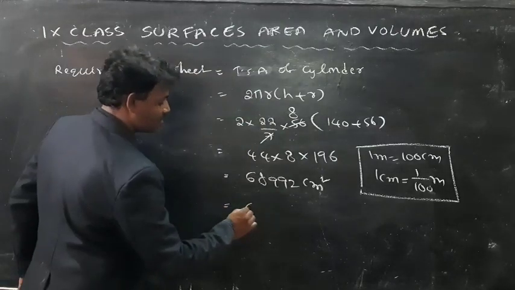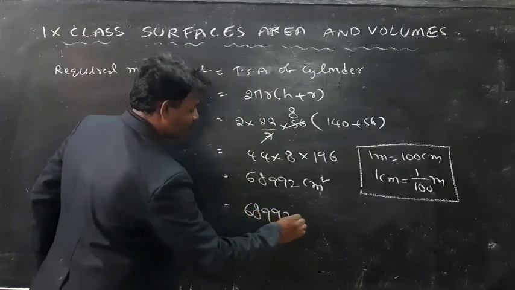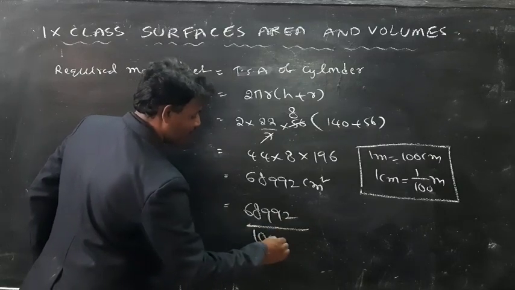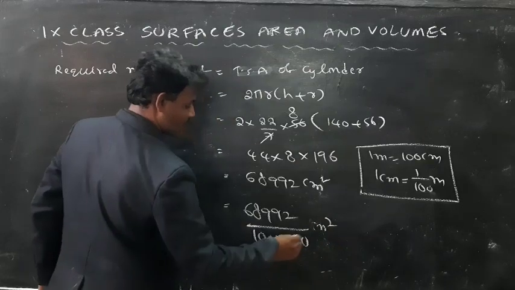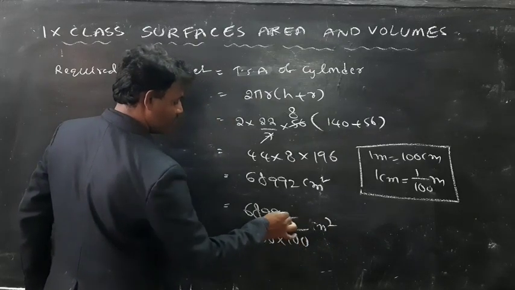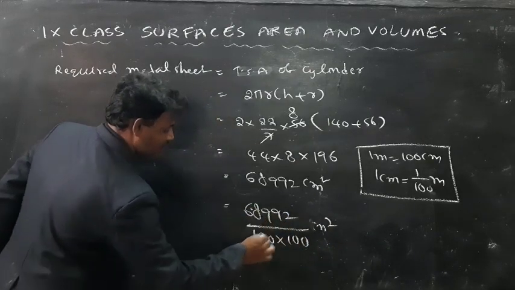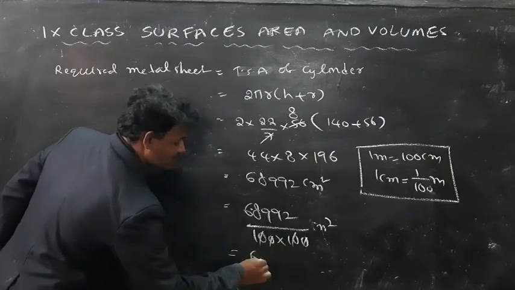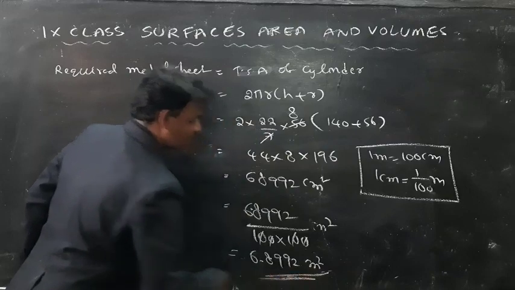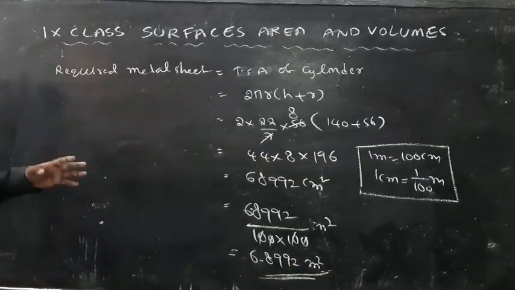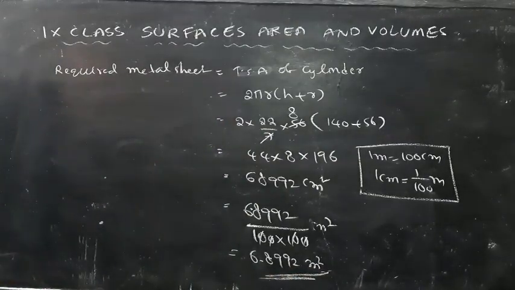So it is 68992 by 100 into 100. It is 6.8992 meters square. So what is the required metal sheet? 6.8992 meters square.